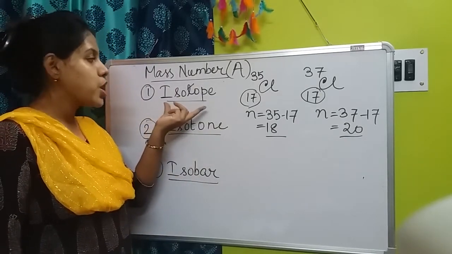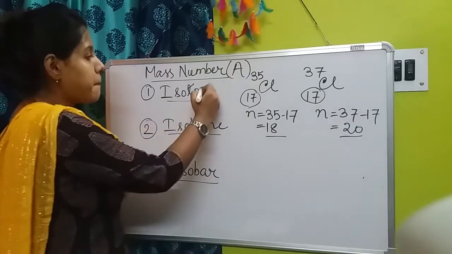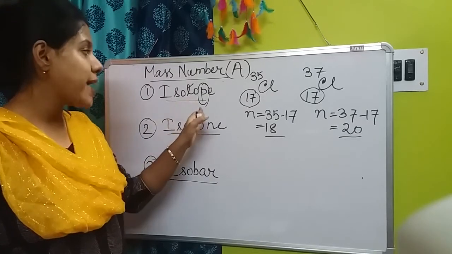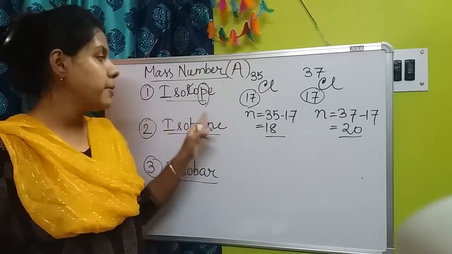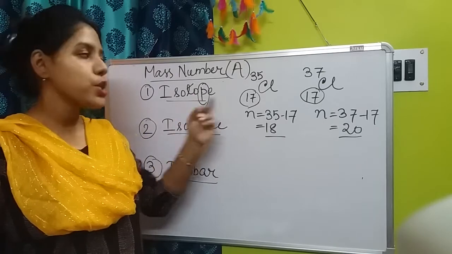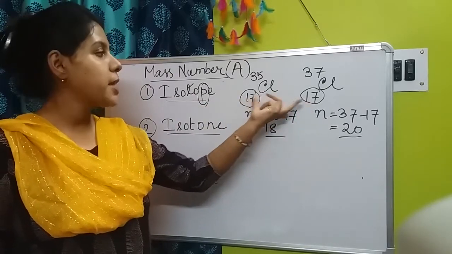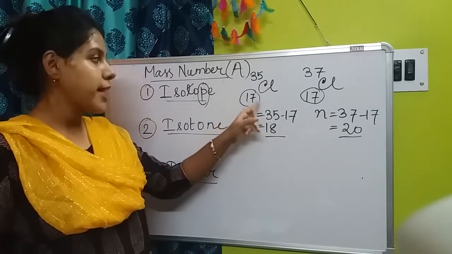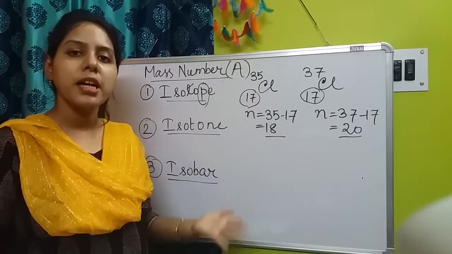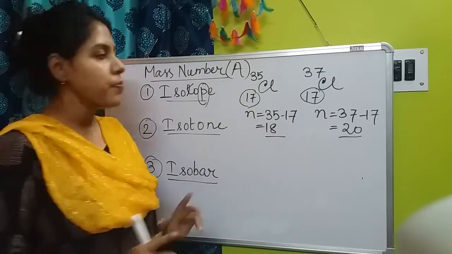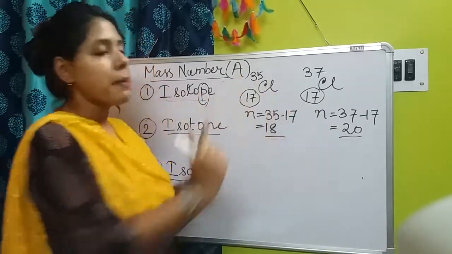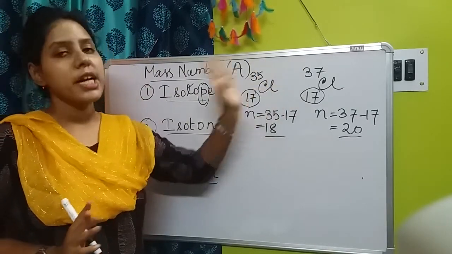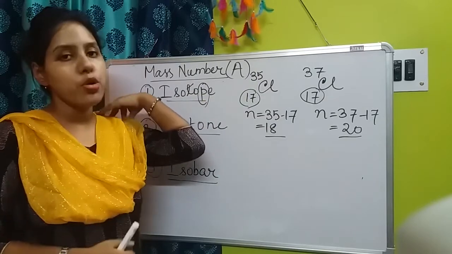So here just notice the name isotope. So a P is present here. Okay, so you could remember that what thing will be same here, that P for proton. So for two atoms here the proton number will be same. That means atomic number. Atomic number is also known as the proton number. So for two atoms the atomic number will be same. Okay, so there will be different mass number depending on their neutron number.